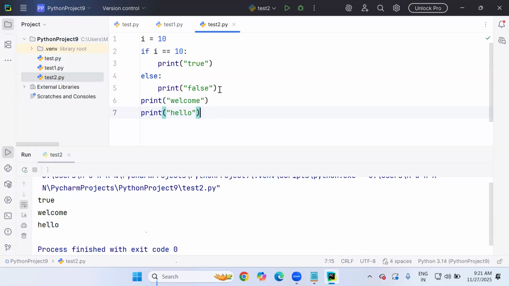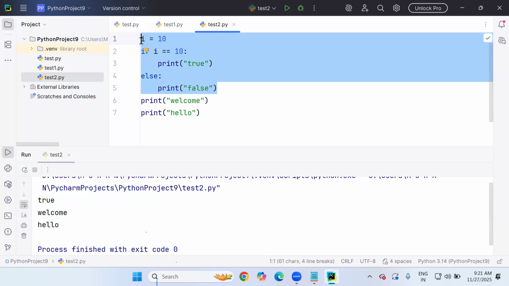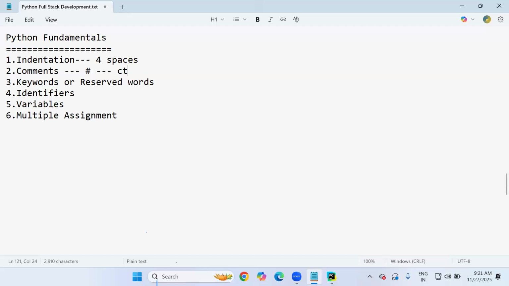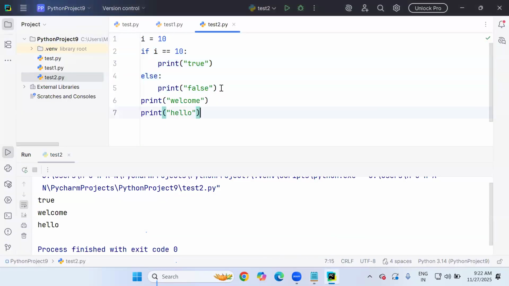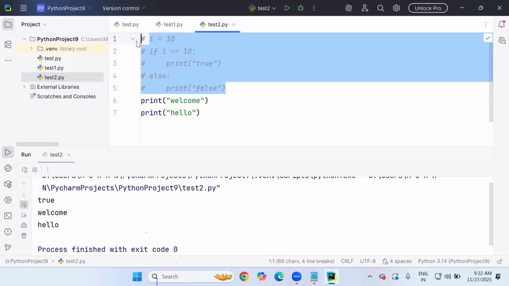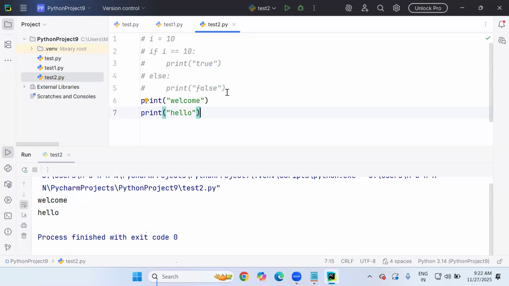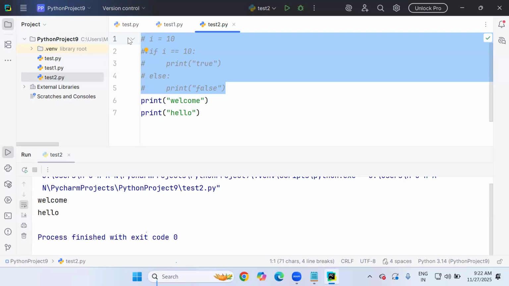One line, two lines, I can manage manually. But for example, if I want to comment these 5 lines, in the PyCharm editor there is a shortcut: Control plus forward slash. Select the lines you want to put into comments and hit Control plus forward slash on your keyboard. For example, I'm selecting these lines and pressing Control forward slash. Now it's commented, and only Welcome Hello is printed. Again, if you want to uncomment, select all again and press Control forward slash. Uncomment and comment are the same shortcut. Uncommenting means it will be included in the execution.